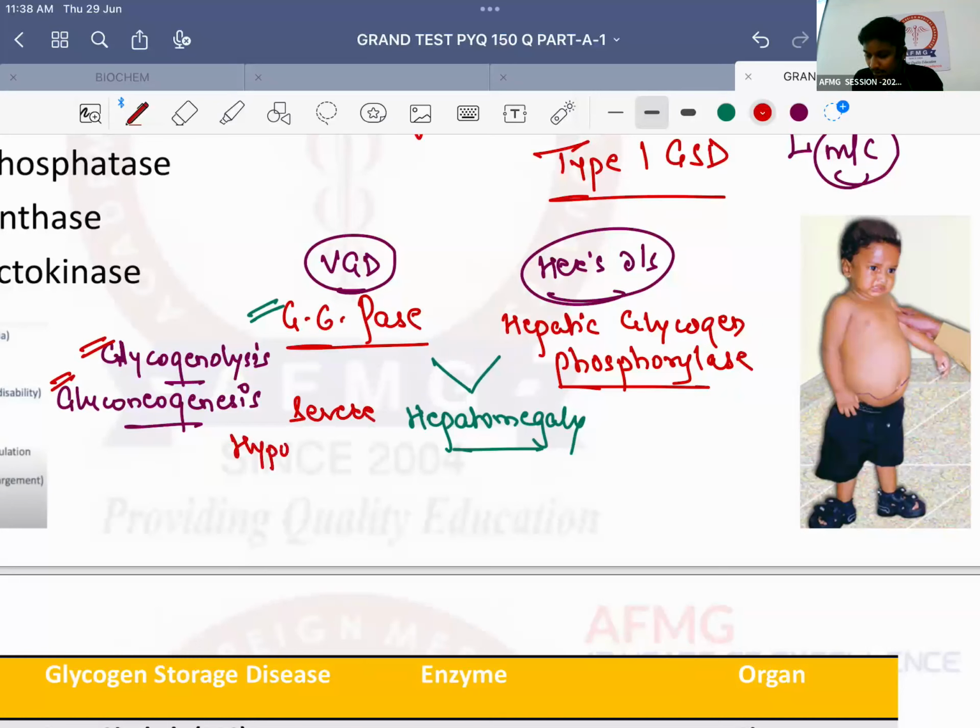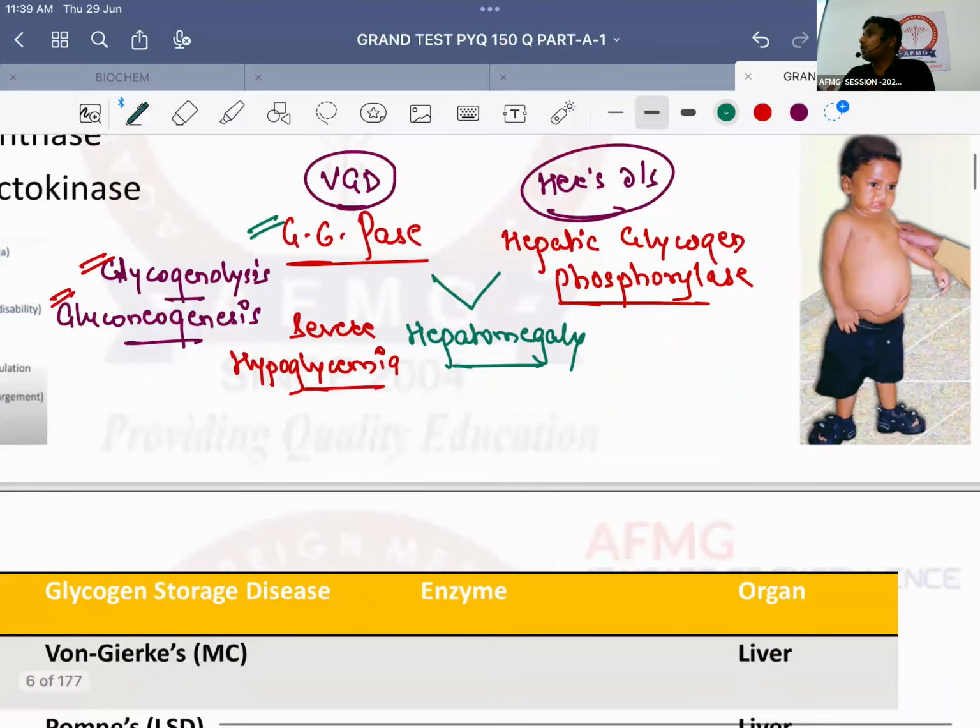When there is severe hypoglycemia, your brain definitely needs energy. So if it is not getting glucose, it will depend on ketone bodies. So your liver tries to prepare what? Ketone bodies for your brain, mainly. So definitely what will happen? There will be production of more and more ketone bodies. That's the reason why the patient will have ketosis. Okay, the patient will have ketosis. Please remember that.